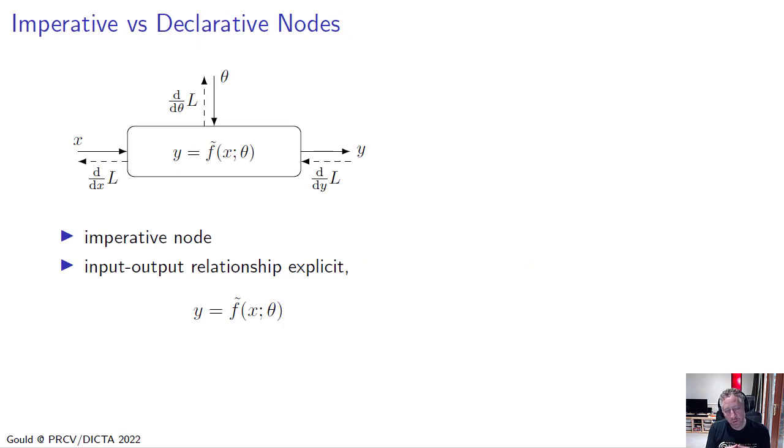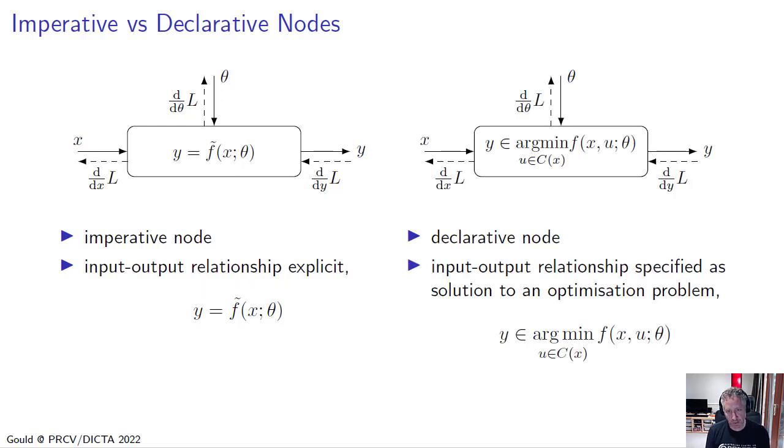So all of the nodes that I've been talking about so far in this computation graph, or these layers within a deep learning model, are what I'm going to call an imperative node. This is borrowing from the naming in programming languages, where the input-output relationship is explicitly defined. So y is an explicit function of the input and parameters. But there's another type of node that we can think about, which we call a declarative node. Here the input-output relationship is specified as the solution to an optimization problem.